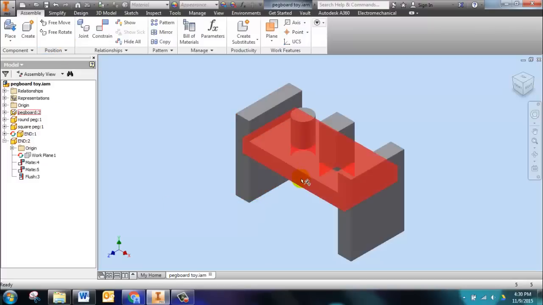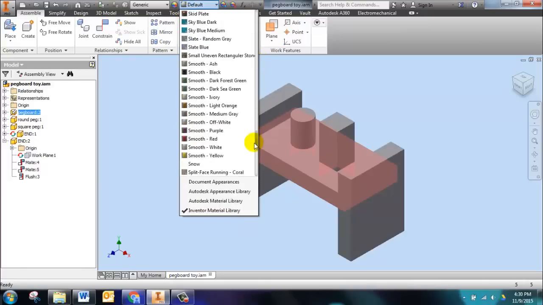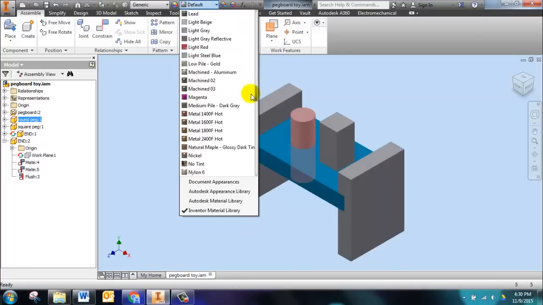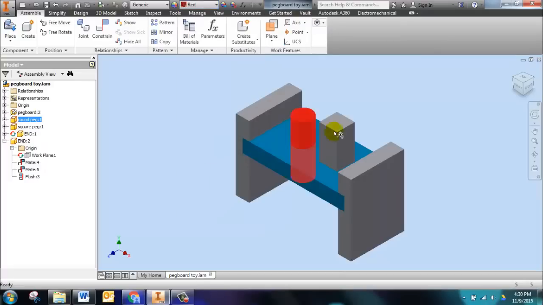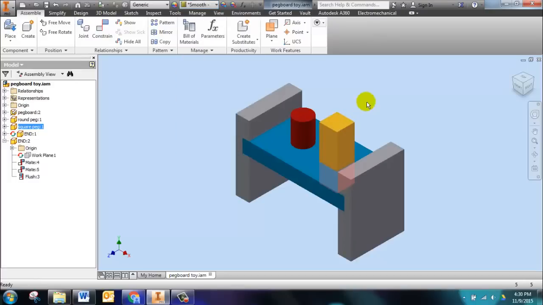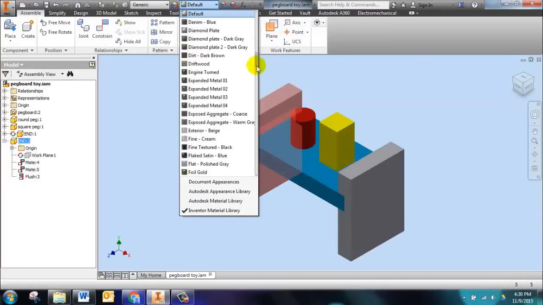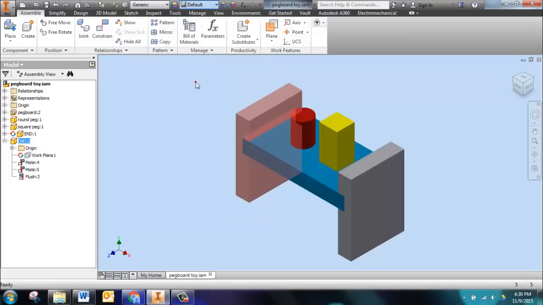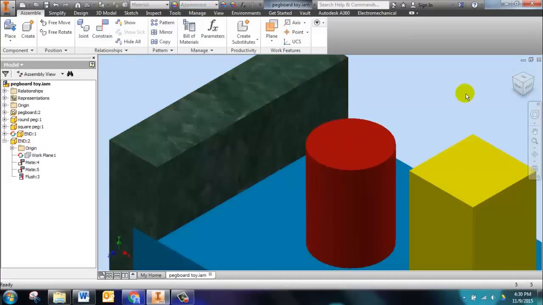So I'm going to select each part. And up here where it says default, I'm going to choose a color. You can choose any color you want, but we do want this to be pretty. It is a children's toy. So I'm going to select some different colors, reds, blues, and greens, yellows, all these wonderful colors so that it's bright and attractive to look at. So let's find yellow. I want to make the ends green. So we'll click up here. Green. I don't like green polished. Is that good? Oh, that looks weird.